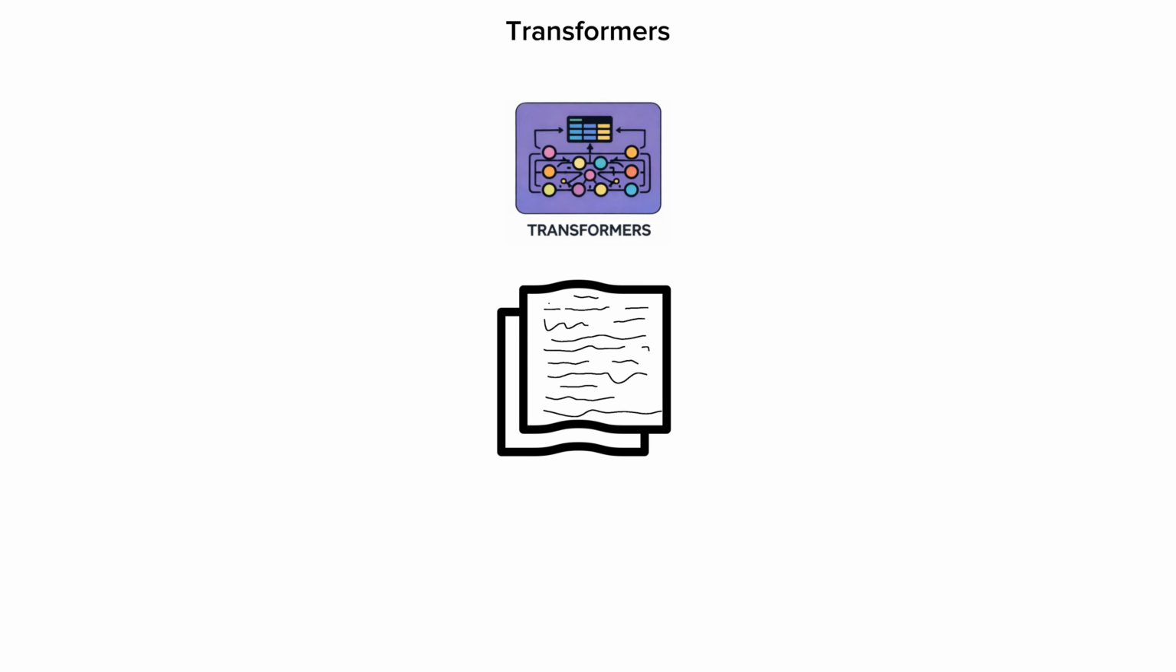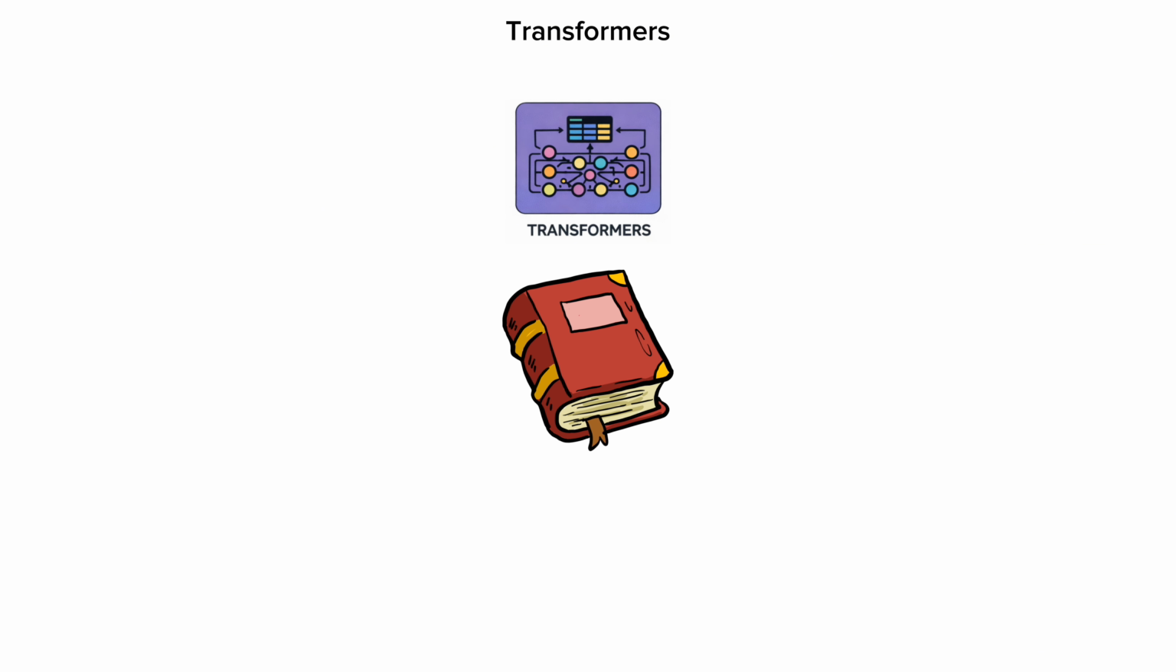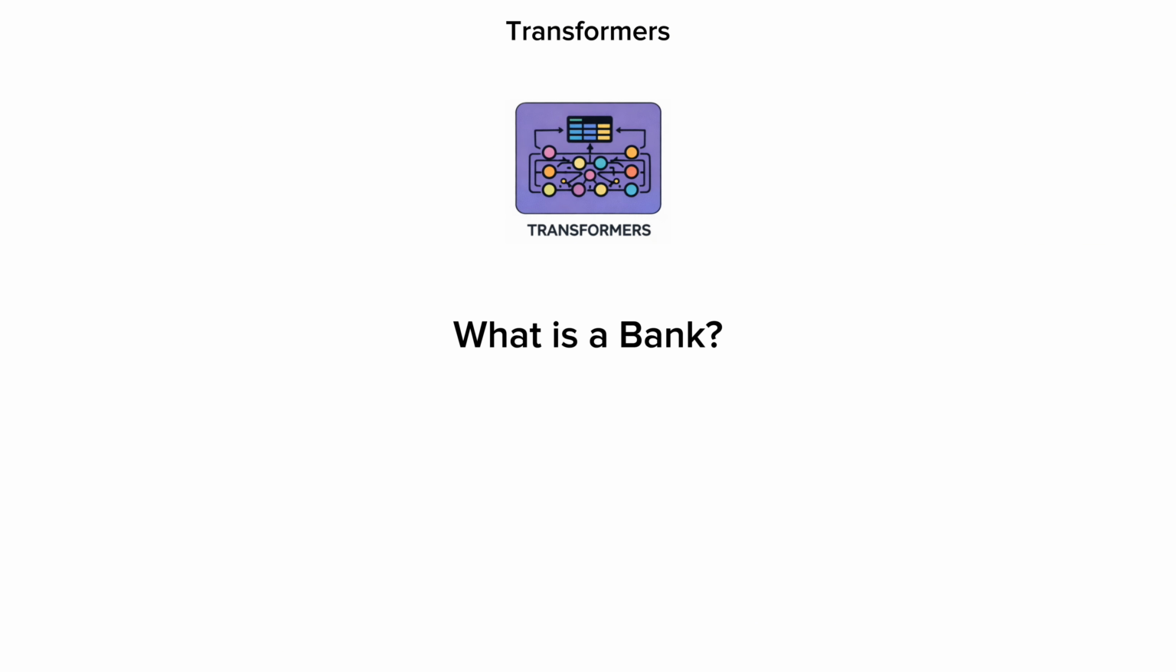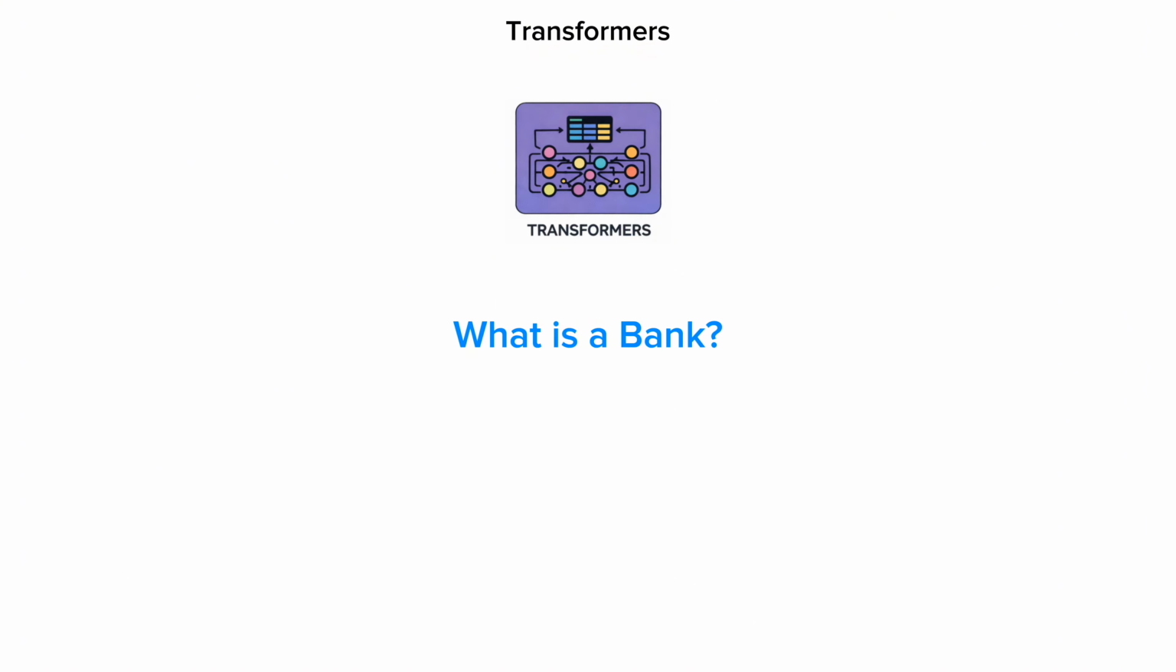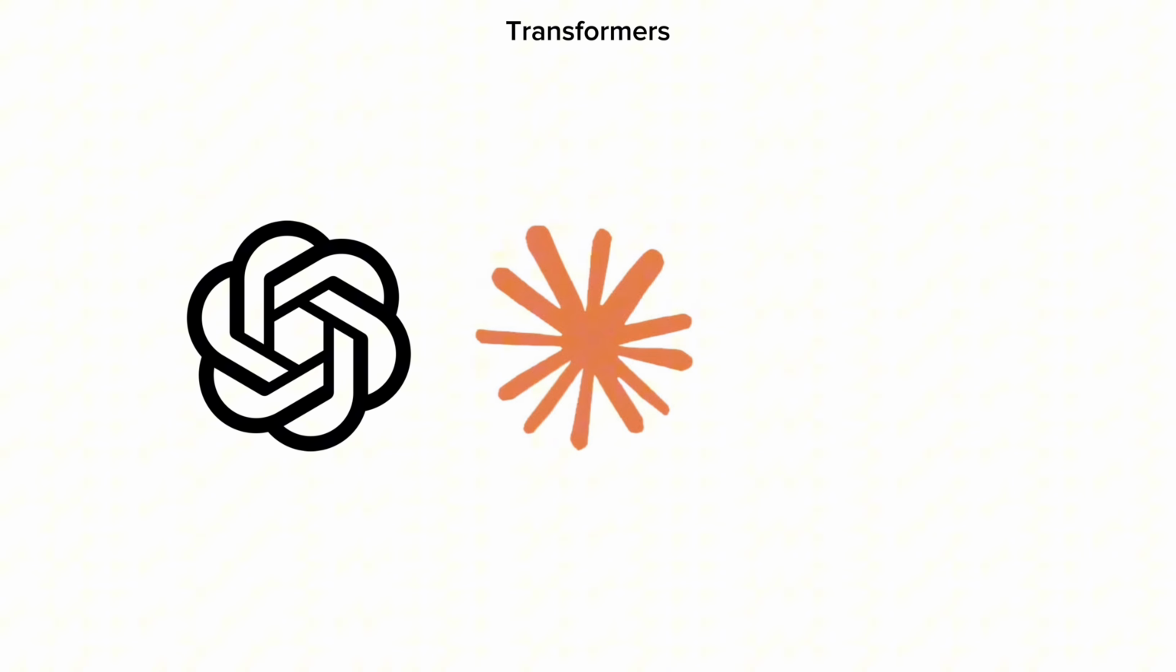They look at the entire sentence or entire book at once. They calculate the relationship between every word simultaneously. They know that bank relates to money in one context and river in another. This allows them to predict the next word with frightening accuracy, giving us the fluent text of ChatGPT, Claude, and Gemini.